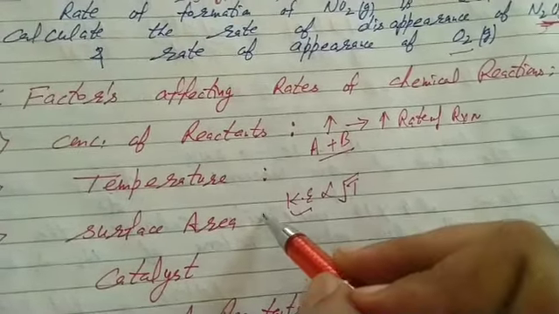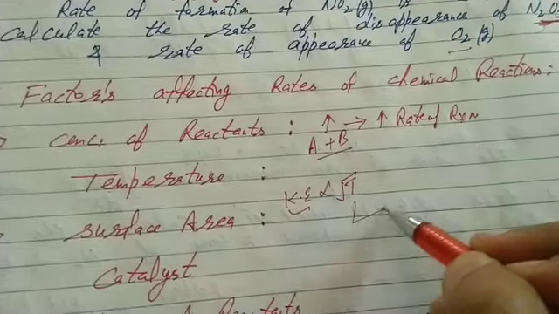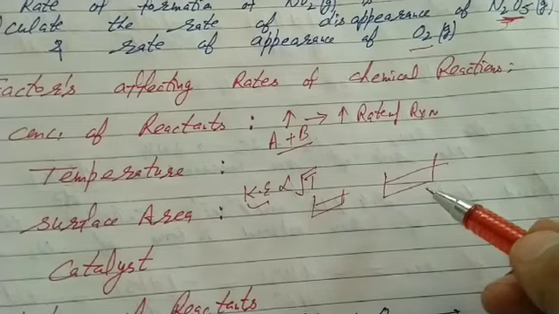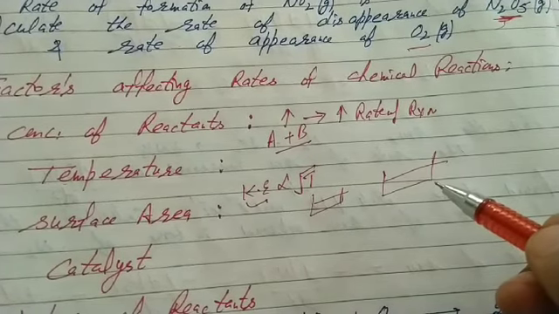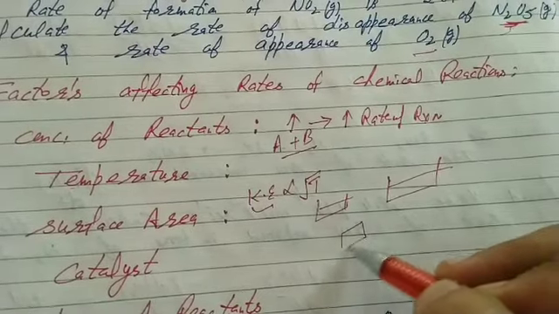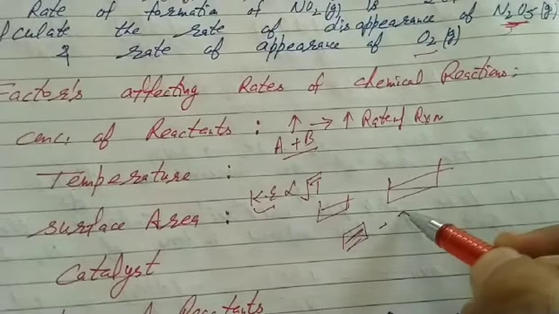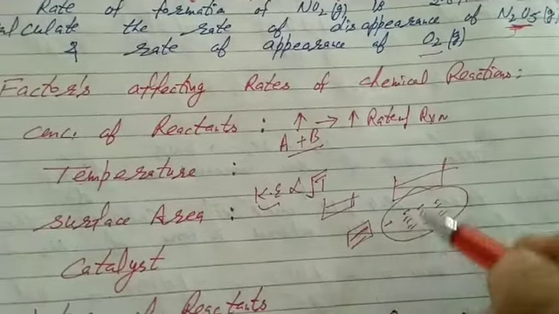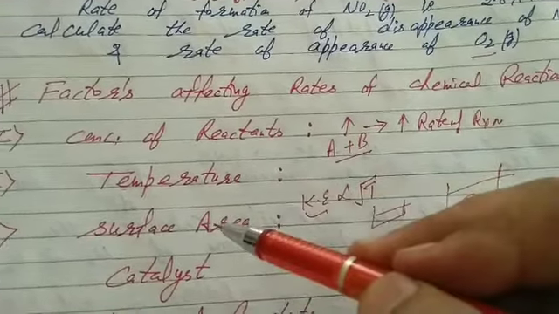Third, surface area. Again students, the more the surface area, the more will be the rate of reaction. A log of wood burns slowly as compared to when we cut it into smaller wooden chips, because they occupy more surface area. These are the first 3 factors, students.